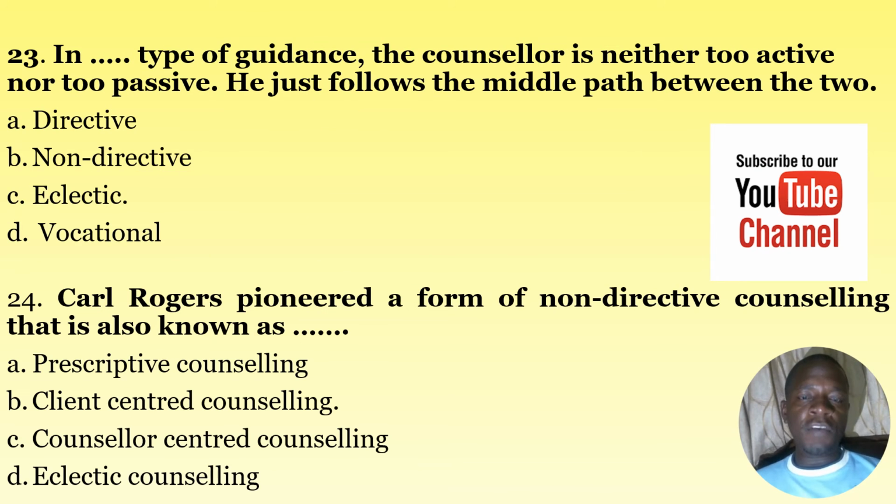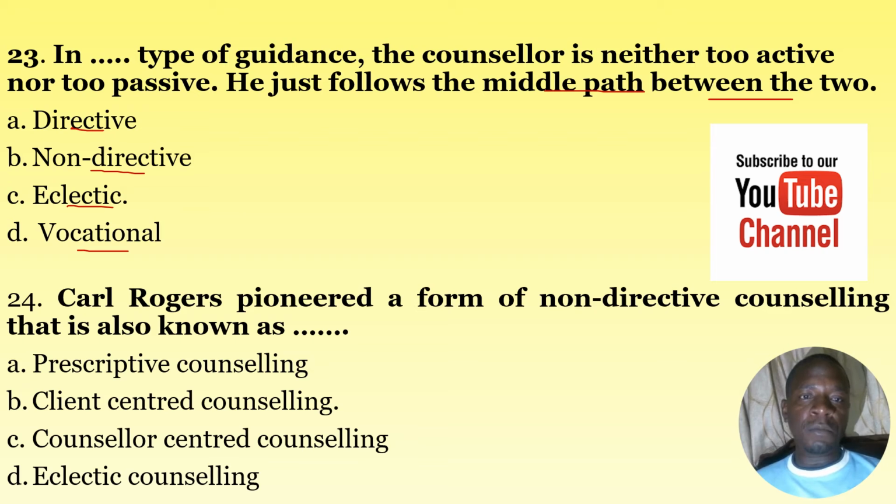In this type of guidance, the counselor is neither too active nor too passive. He just follows the middle path between the two. A. Directive counseling, B. Non-directive counseling, C. Eclectic, and D. Vocational.